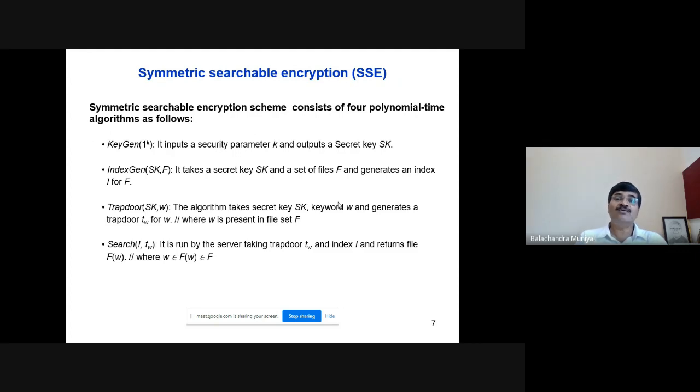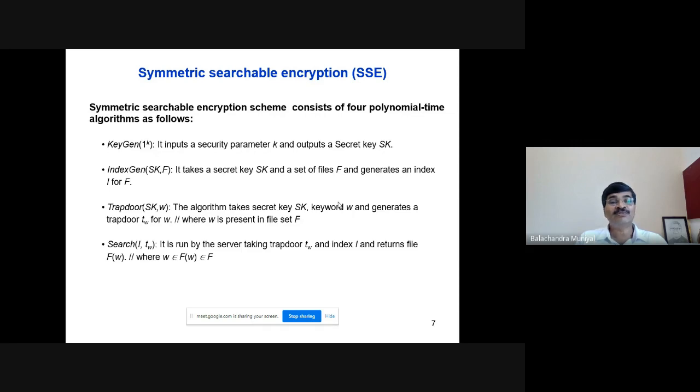Now let us see how the symmetric searchable encryption algorithm looks. It consists of 4 probabilistic polynomial time algorithms. What are these algorithms? First one is Keygen(1^k).